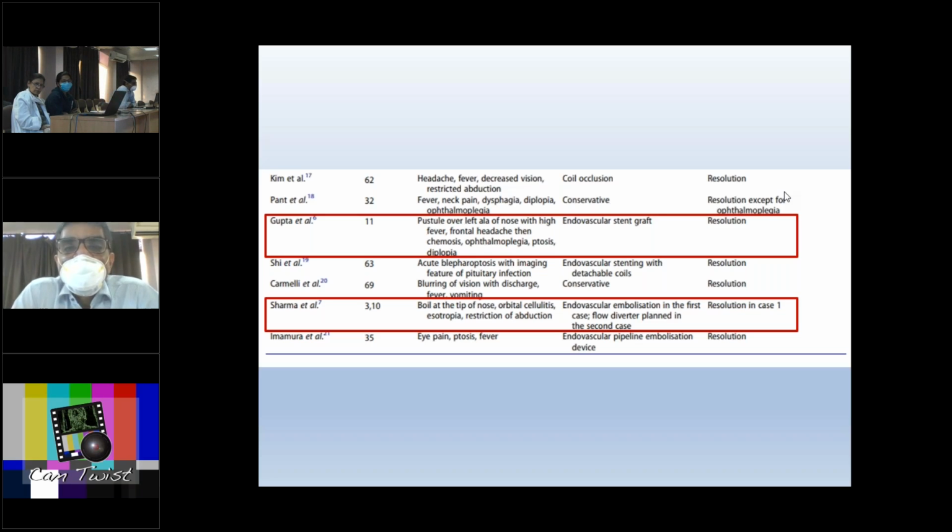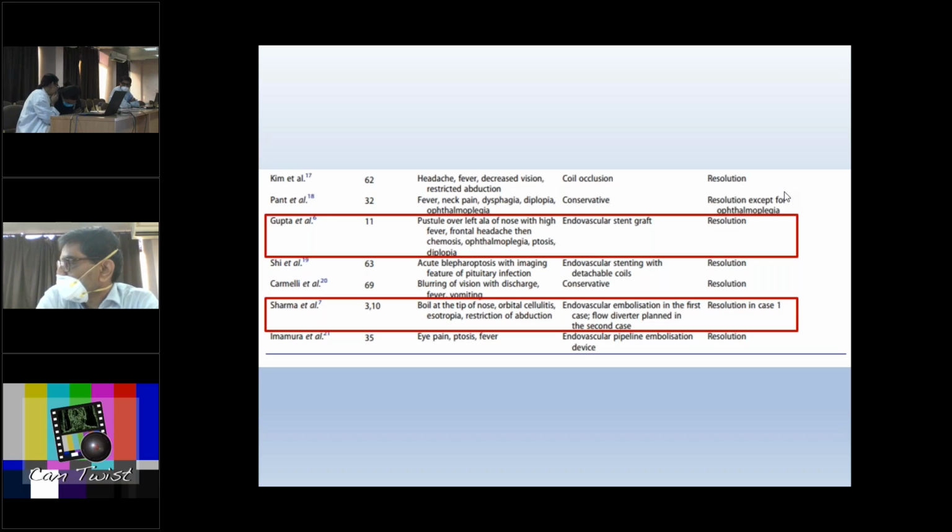So stent, stent-assisted, or flow diverter types of treatment are generally not recommended for the pediatric age group unless absolutely necessary. Very few cases are there in the literature where a flow diverter has been placed for these types of aneurysms in the pediatric age group, and they are only done if there is no cross flow. In all 3 cases where we have done these procedures, we have done a few more cases, but